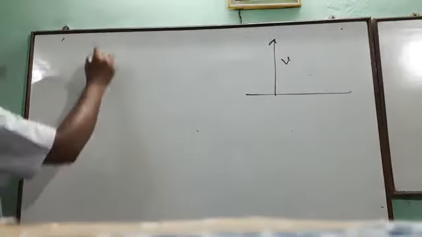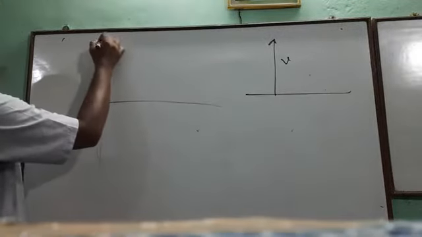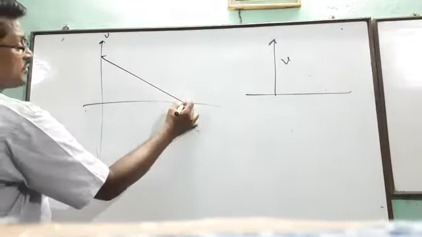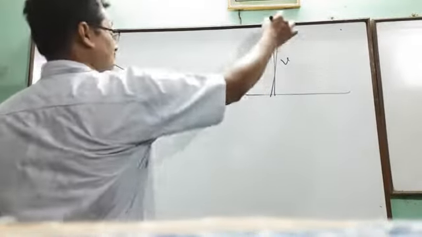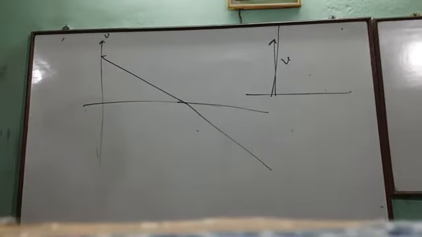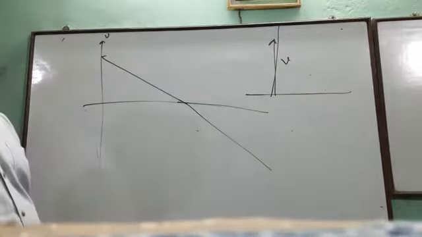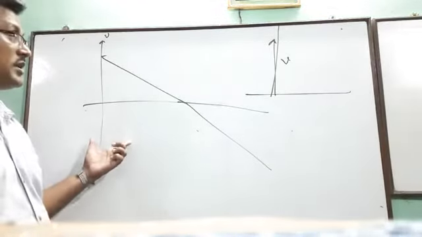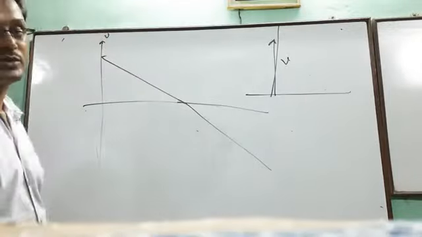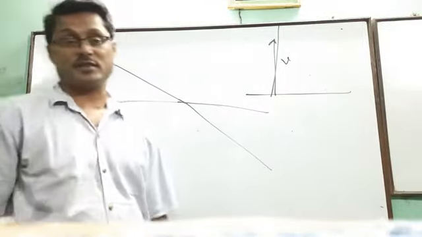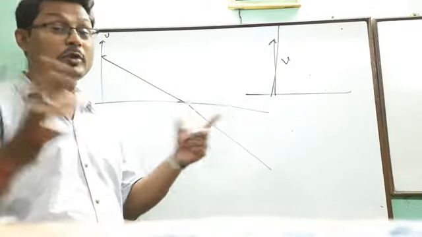So initially velocity is there, positive, and it is going down, it becomes 0 at the maximum height, and then the direction changes. So this will be the graph of a body which is projected vertically upwards. So these are the combination of those graphs. So you have to concentrate on the basic graphs first, then you can analyze it, you can combine them.